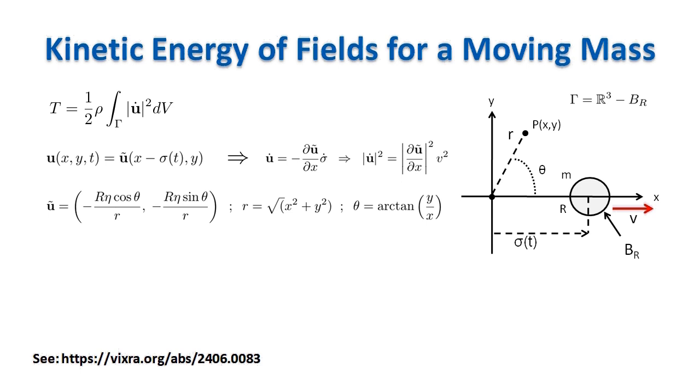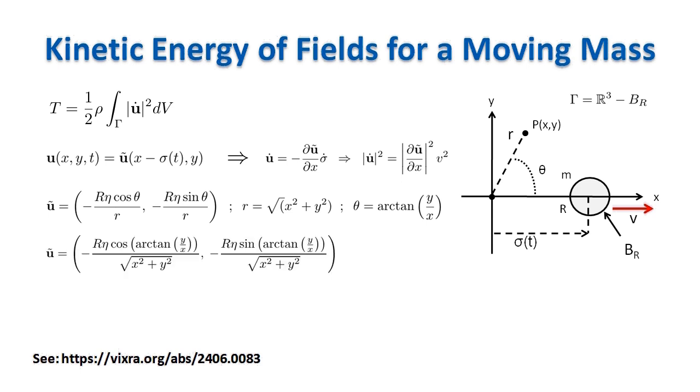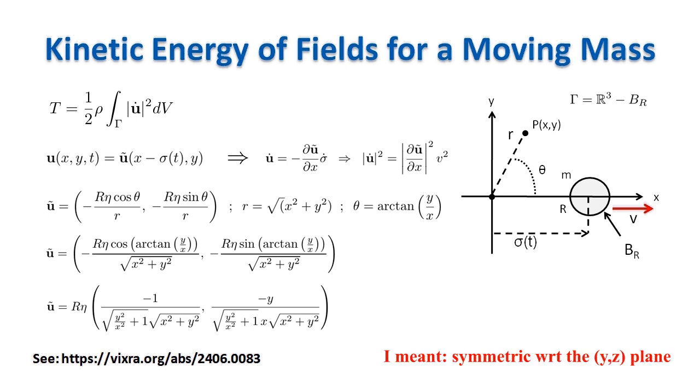We start from the expression for the displacement of a mass at rest in the origin with respect to r and theta, shown in the picture. We substitute the value r and theta and we get an expression in terms of the x and y variables only. With a bit of effort, we manage to simplify this expression. This expression is valid in the first quadrant only because of the sign of the arctangent. It is possible to show that the final expression for the modulo square is symmetric with respect to the xz plane, and therefore the final expression will be valid in the second quadrant where x is negative.